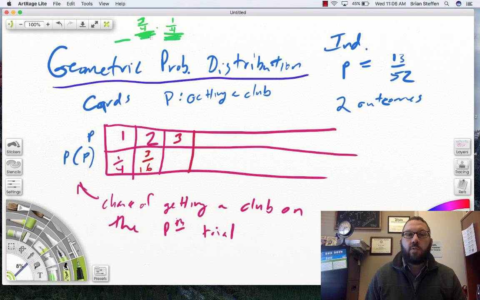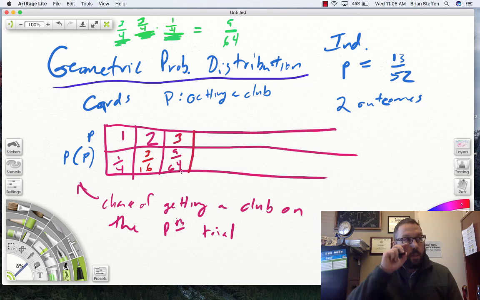The one right before it was not a club, and the one right before that one is also not a club. So not a club, not a club, and then a club. That's 3 times 3 times 1 over 4 times 4 times 4, so that's 9/64. Then you could keep going on and on: 4, 5, 6, 7.